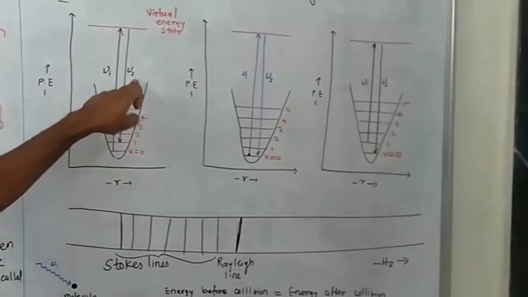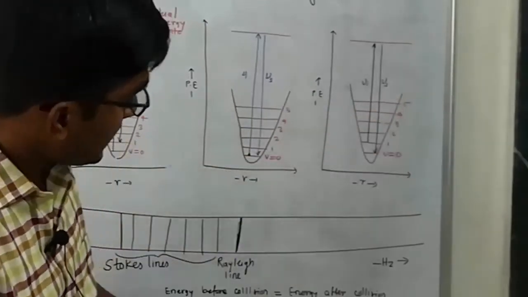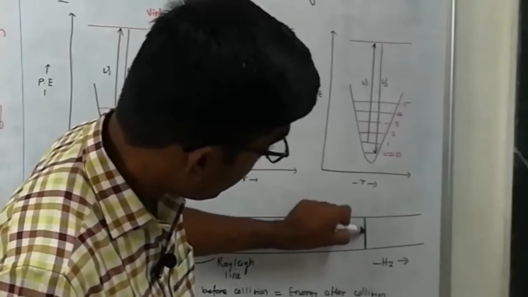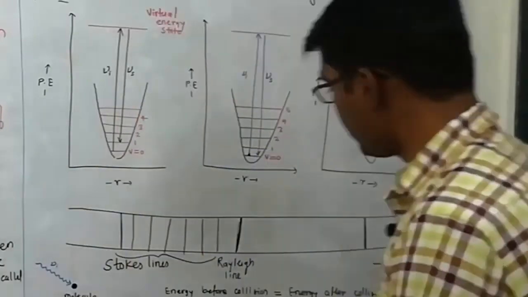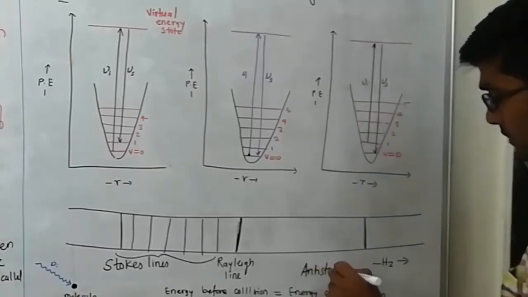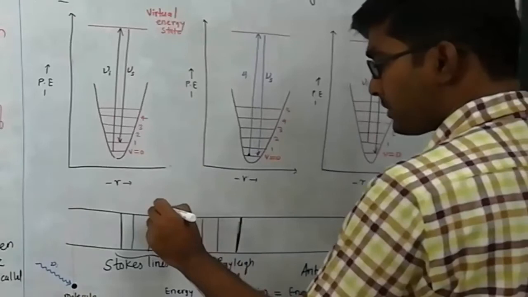So, less scattered energy here, more scattered energy there, and this line observed here is called the anti-Stokes line. Anti-Stokes line, I will write below here. The Stokes lines are sharp.